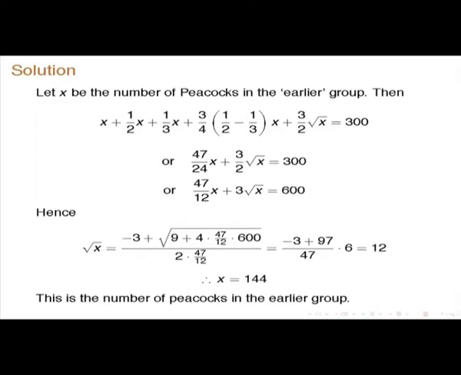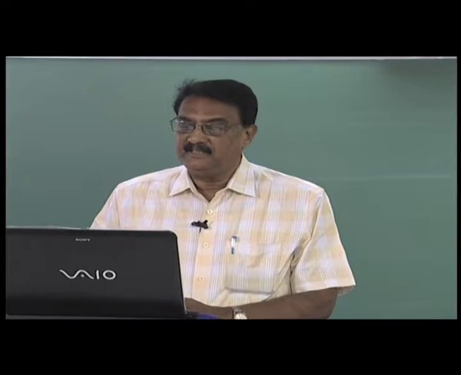This was, sorry, this must be, this is x. No, next to next line. Below that, x is missing. That is missing, correct. It must be 47 by 12 into x, correct, yeah, plus root x. So, this is the final quadratic equation, x you have to supply here, yes, that is right.